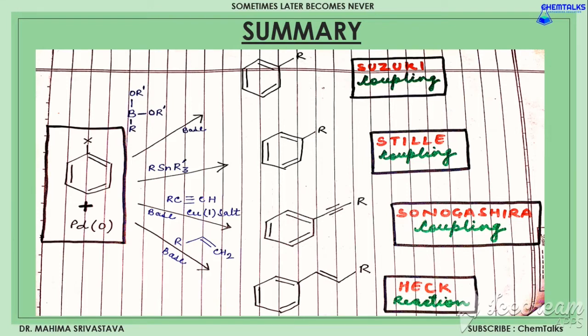So this was in short the summary of the four reactions which we have just discussed. The substituents here and those taken in the earlier reactions might be slightly different, but the overall gist of the four reactions remains the same.